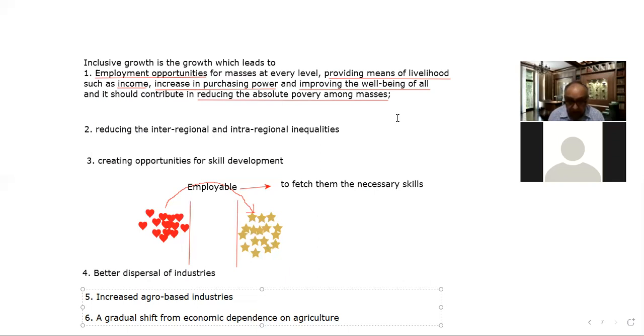The next thing is that democratic development should be there, right? As we are seeing in the present situation, as far as the agricultural laws are concerned, the farmers are sitting on the outskirts of Delhi and protesting for more than 4 months now, right?